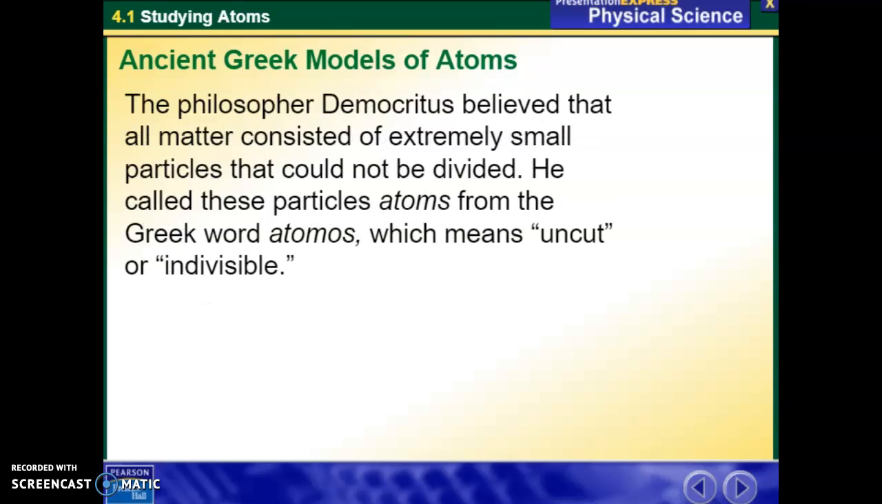A philosopher named Democritus believed that all matter existed of extremely small particles that you would eventually get down to that could not be divided. He called these particles atoms, which is derived from the Greek word atomos, which means uncut or indivisible.